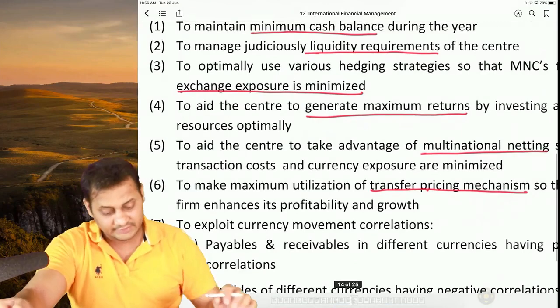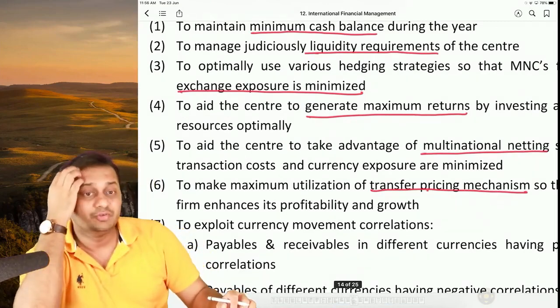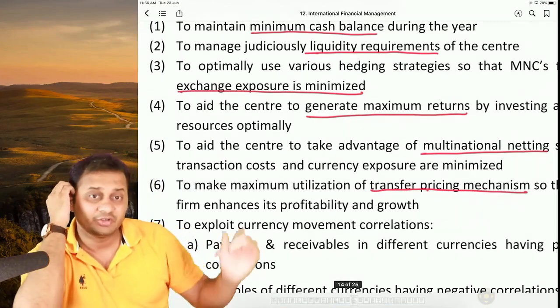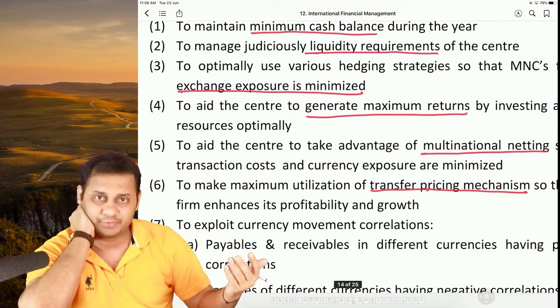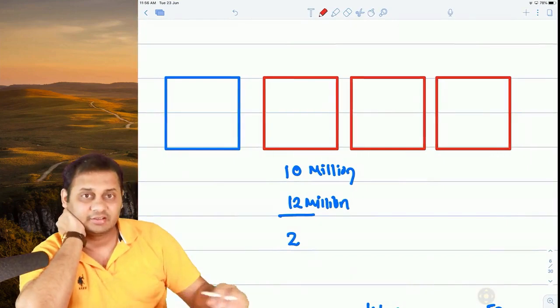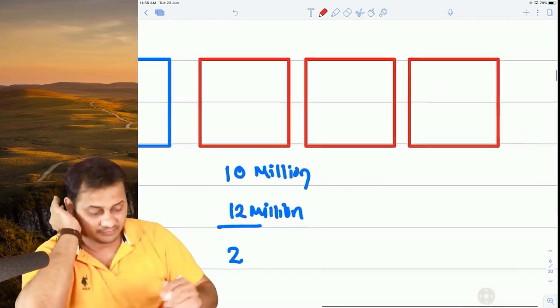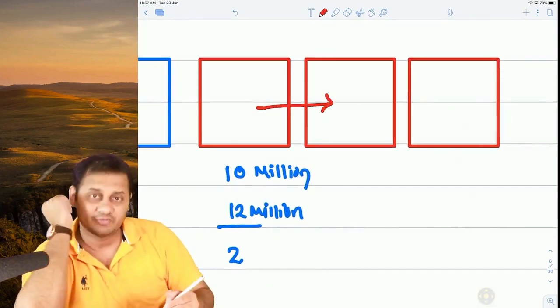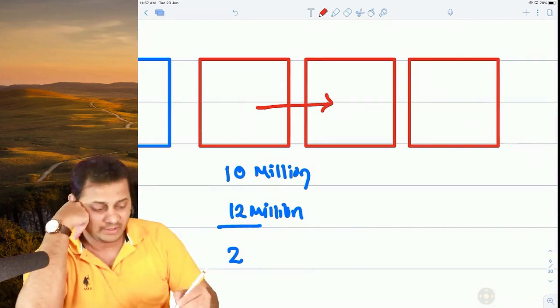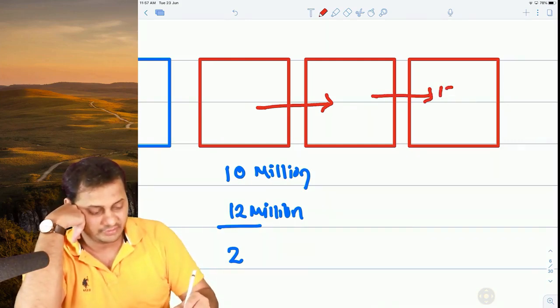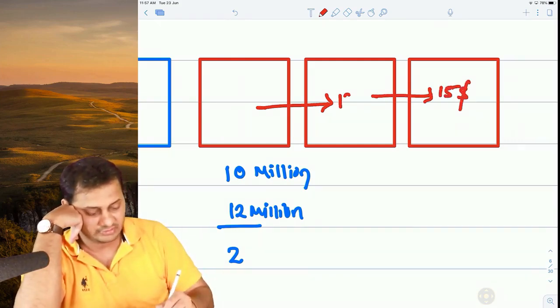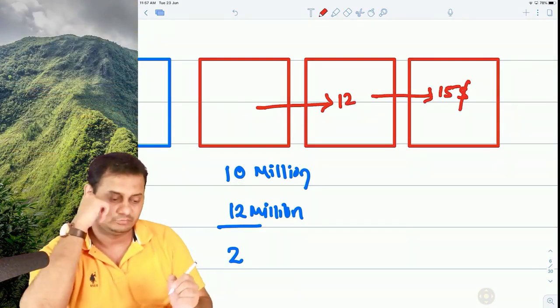The third thing is we will use various hedging strategies in order to minimize the exchange exposure. You remember the netting option. If the cash is there, we have to transfer. Let's say for example, this company has to pay $12 million. And this company had to pay to this company around $15 million. So understand the chronology. What is happening?